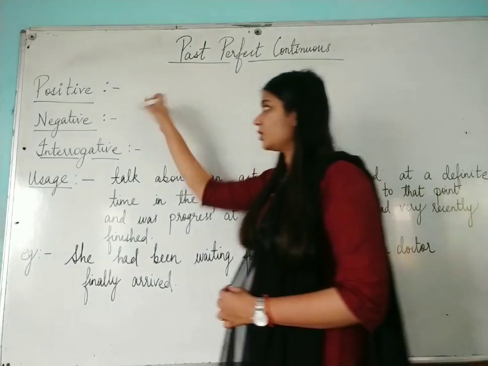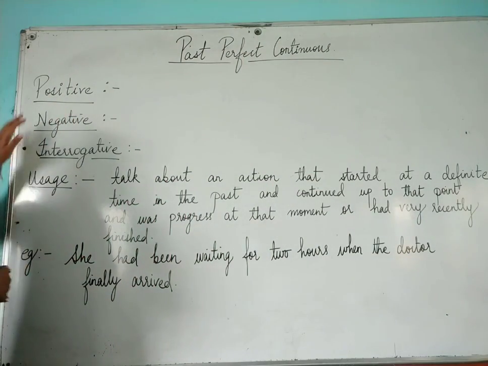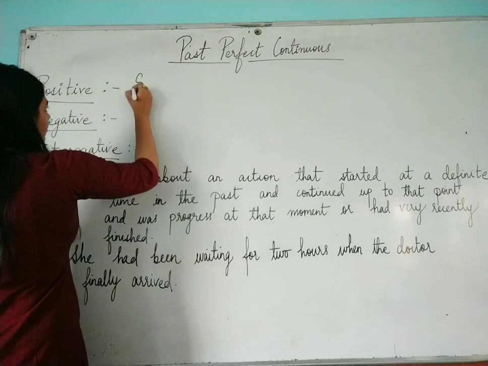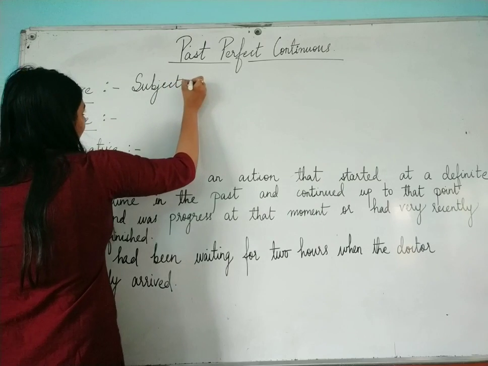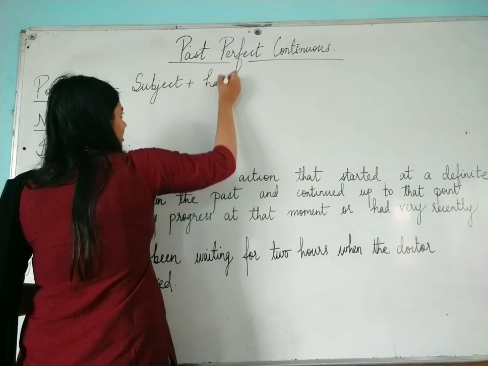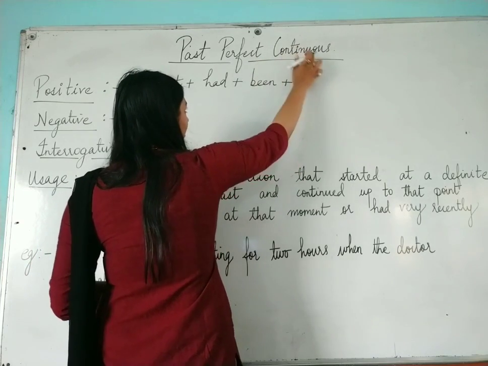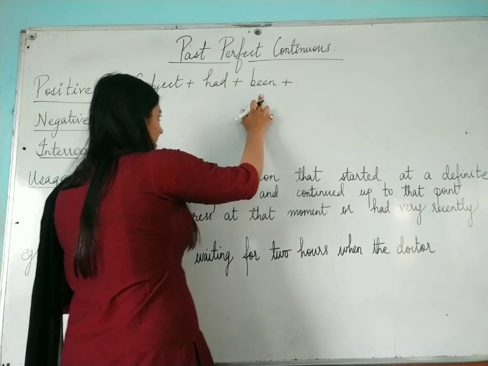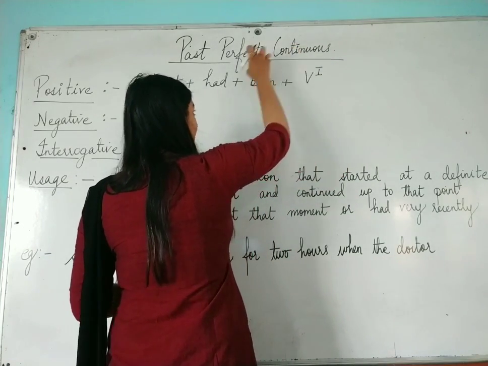So the first one is, again we will go through the structure. Structure is really very important. Let's study the structure of your past perfect continuous tense. First we have to use subject plus had, again an auxiliary verb before the main verb, then been, because it is perfect continuous. You have to use subject plus had plus been plus verb first form, because the continuous action has been added with perfect.